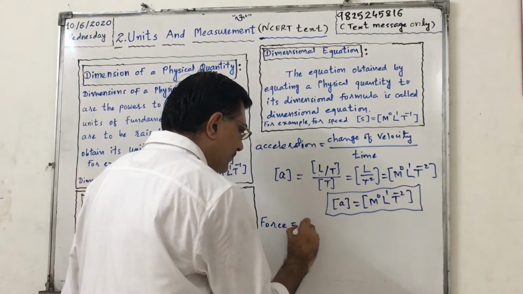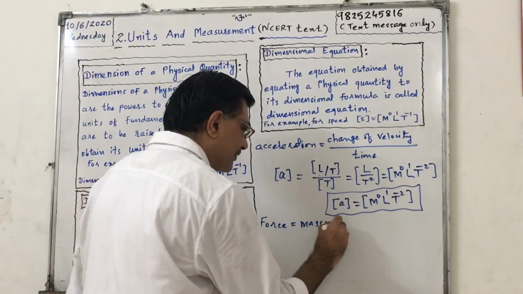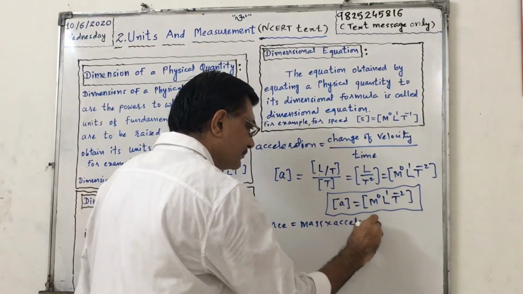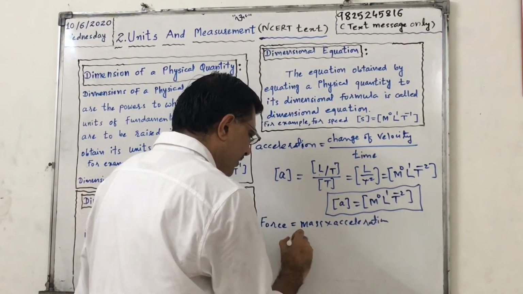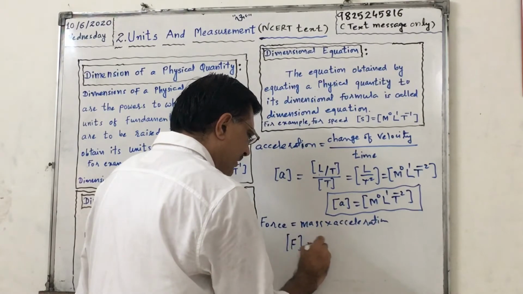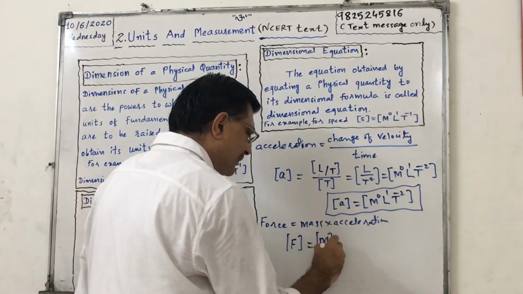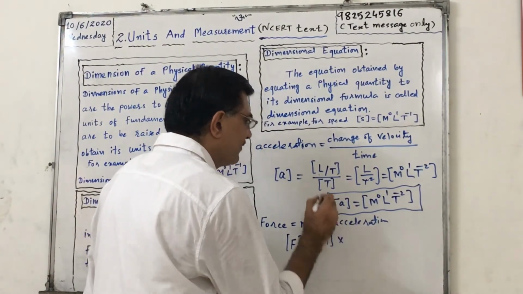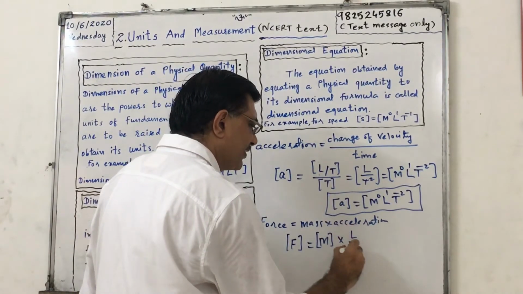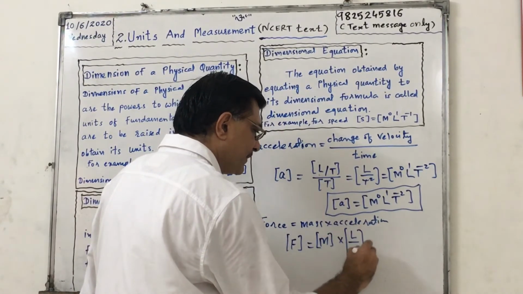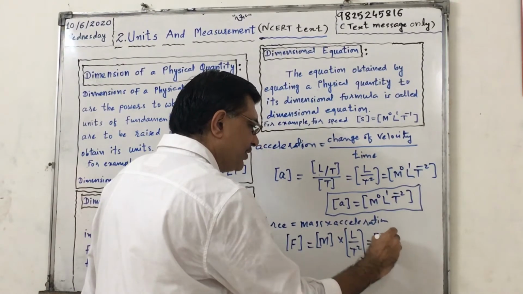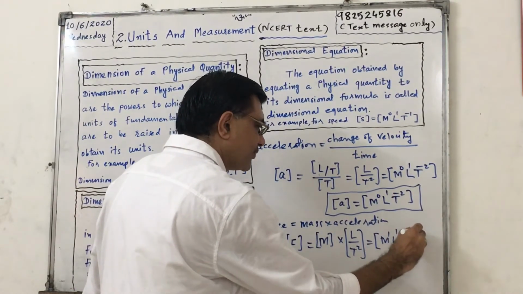We know that force equals mass into acceleration. Okay, so can be written as mass we write as capital M in dimensional formula, and acceleration we just discussed, L by T square. Okay, that is easy way to remember. So it will be m raised to 1, l raised to 1, t raised to minus 2.